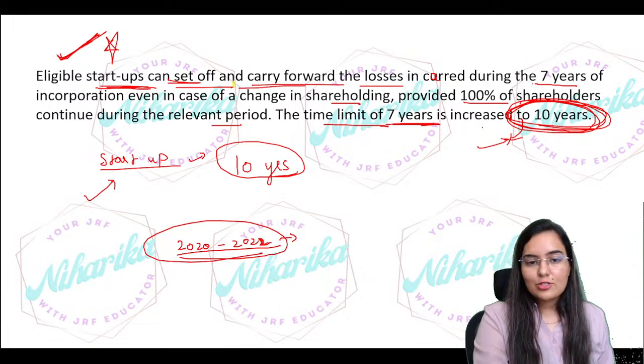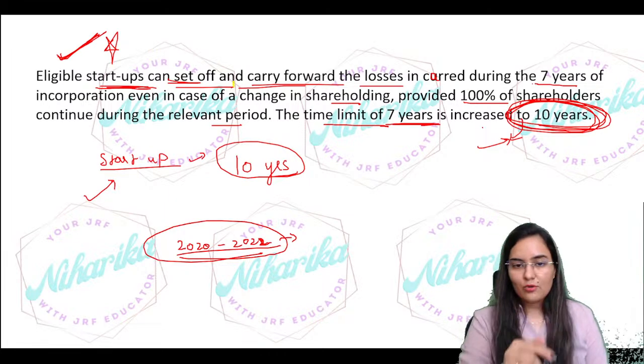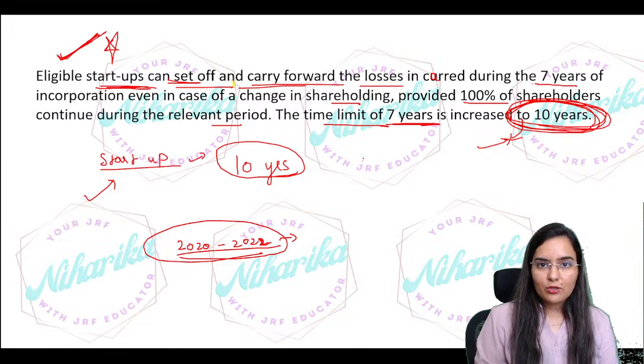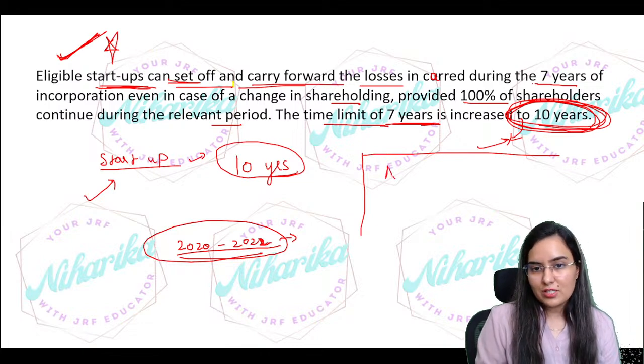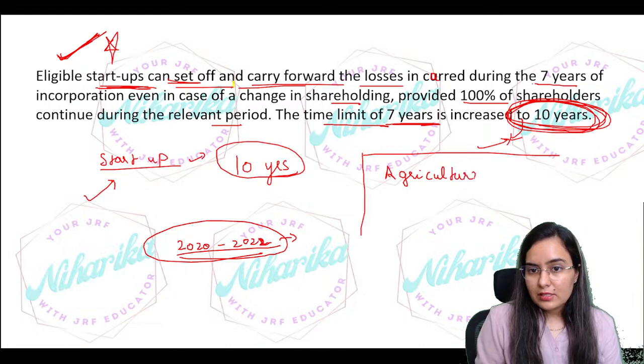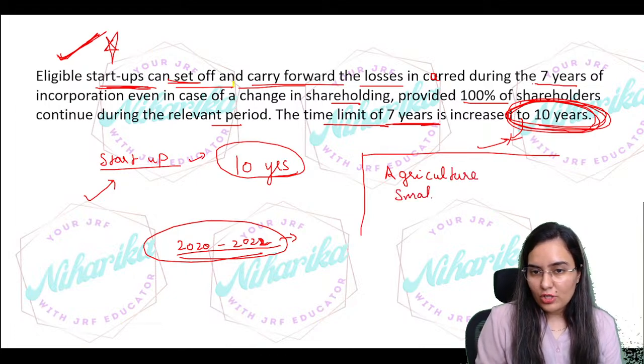Okay. So now, to be very honest, the things which we have seen, the government is now focusing more on agriculture, small business, small earning people.